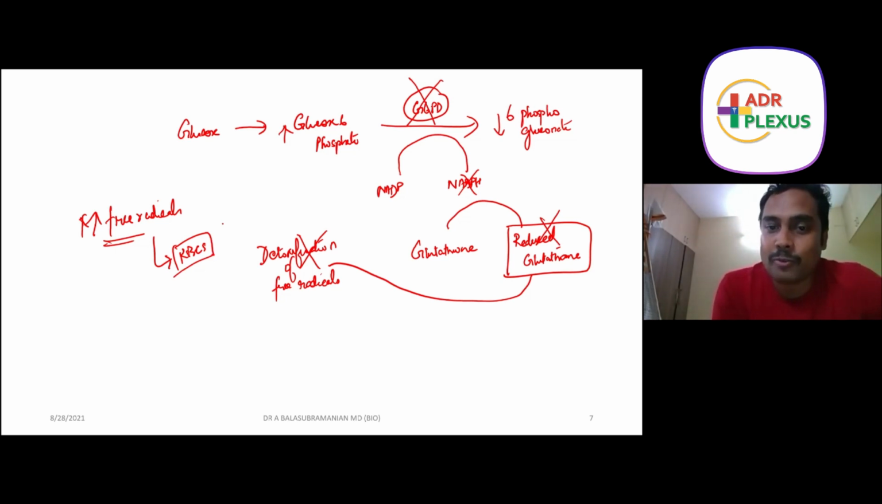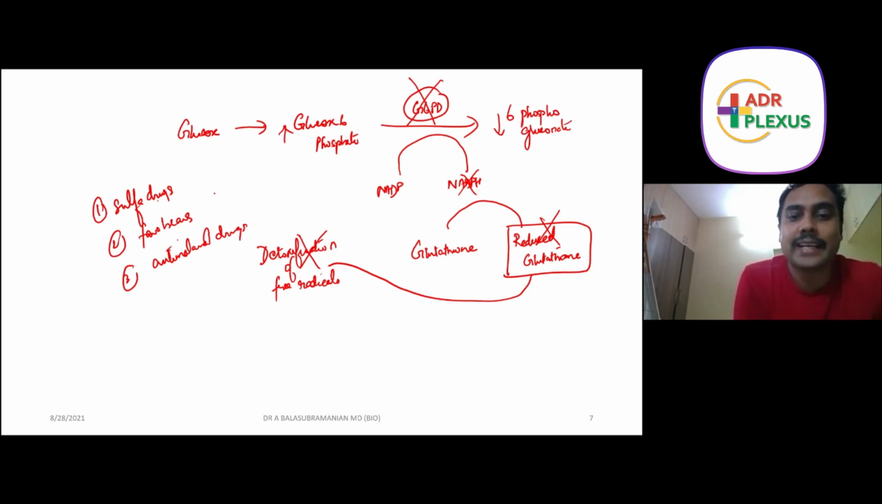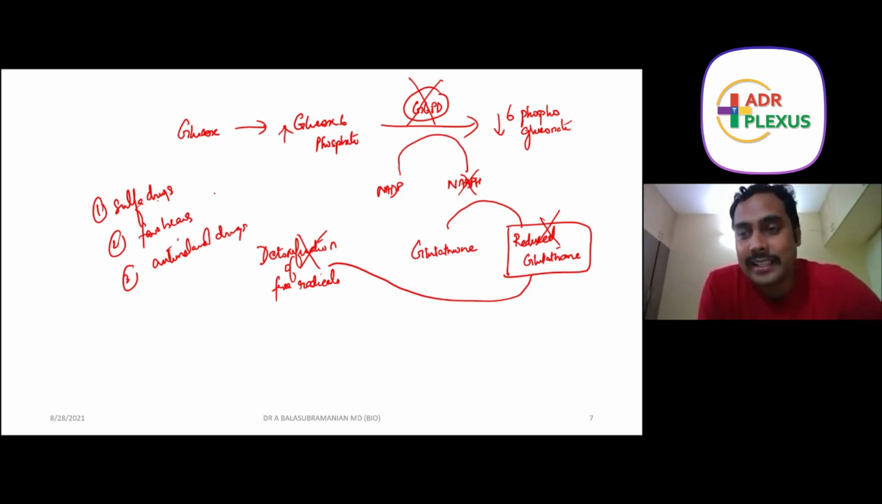Okay, so what can we do here? We can limit the free radicals. There are certain conditions which lead to increased free radicals. Some conditions like taking sulfa drugs generate more free radicals, and fava beans generate more free radicals. Then certain anti-malarial drugs. So basically, conditions like this increase the free radicals.